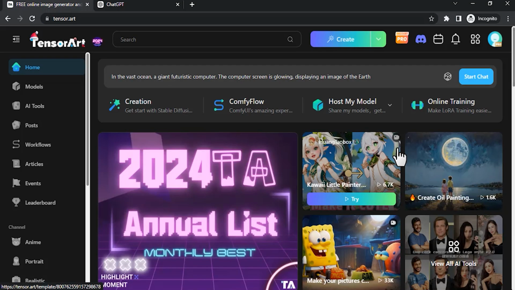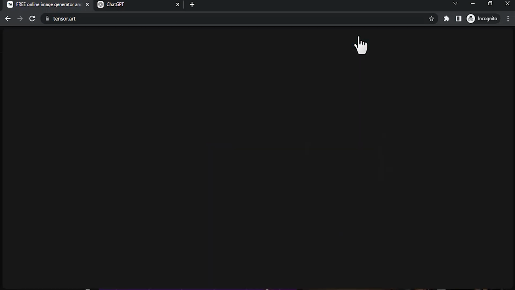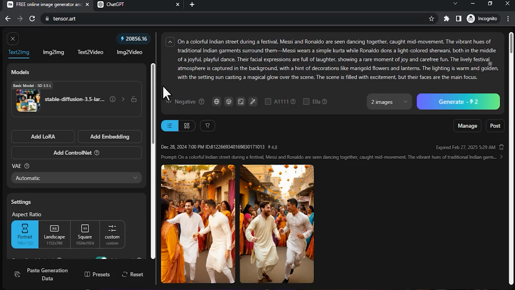Then after signing up, click on create over here. And this is where we generate AI images. Here is the prompt box where we need to drop our prompts. And here are the models where we need to select the models.